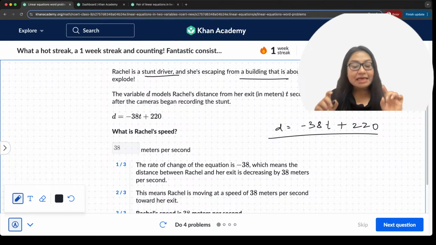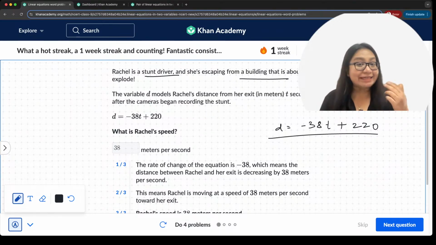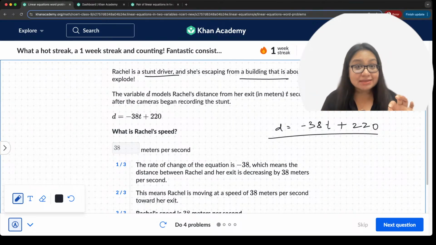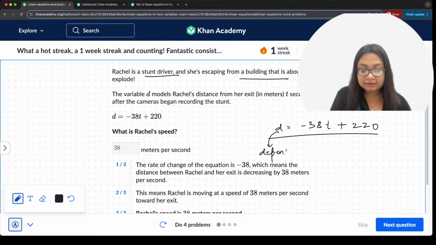This is technically a linear equation in two variables where D is a variable, that is the distance, and T is a variable, that is the time. Now, D is written in terms of time. That means D is the dependent quantity, and T is independent, right?